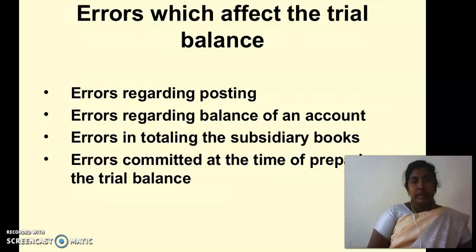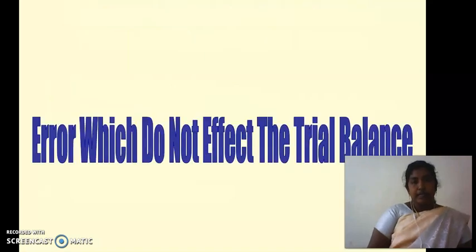Then the second type, errors which affect the trial balance. In this: errors regarding posting, errors regarding balance of an account, errors in totaling of subsidiary books, and errors committed at the time of preparing the trial balance. First, we can see the errors which do not affect the trial balance.